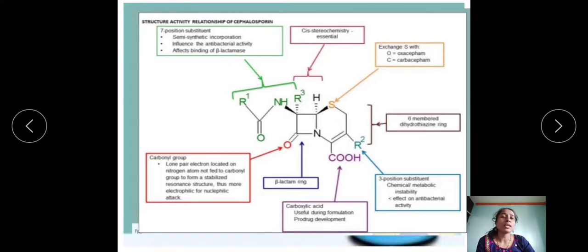Firstly, we can consider the beta lactam ring, and here is the dihydrothiazine ring, which is important for the activity. As well, this acylamide chain is also important for the activity, and the acidic group is also important. We can substitute that R1 and R2 with different kinds of substitution.